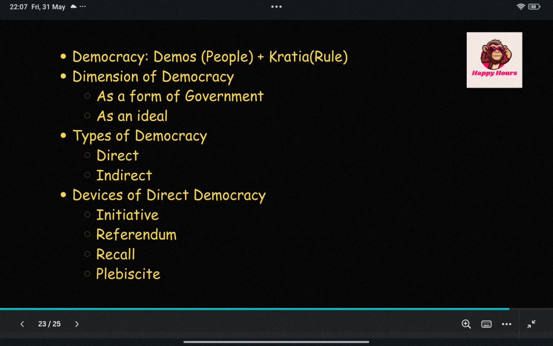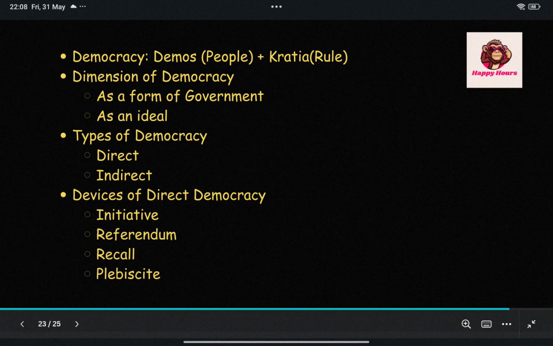Second one is referendum. It is a device by which a law made by the state is referred to the people for their approval. Third one is recall. It is a device by which the elected representatives can be recalled if the majority of the voters wish. And the fourth and the last one is plebiscite. It is a device by which the views of the people can be ascertained on a question of political importance.